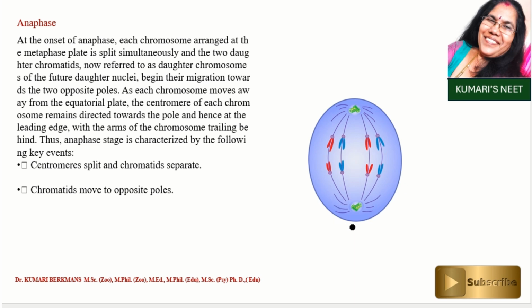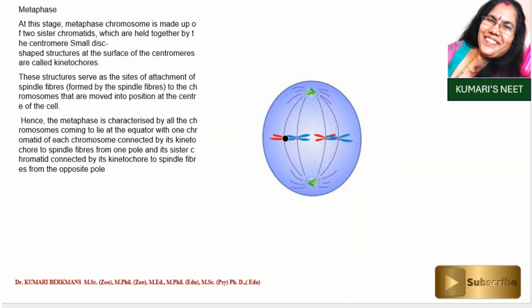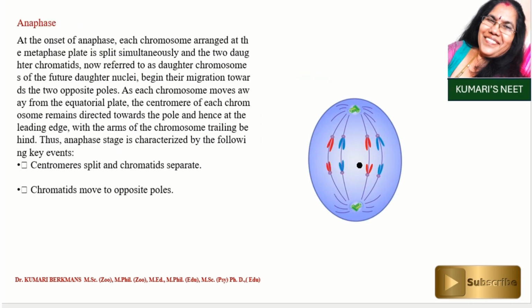So how do you identify the anaphase? The spindle fibers contract, and they pull the chromatids towards opposite directions. We have already seen that each and every chromosome has its chromatid, isn't it? So you can find the tetrad-like structure. So what happened during the anaphase? The centromere detaches, and this chromatid moves towards this pole, and that chromatid moves to that pole. That's what you have seen here.